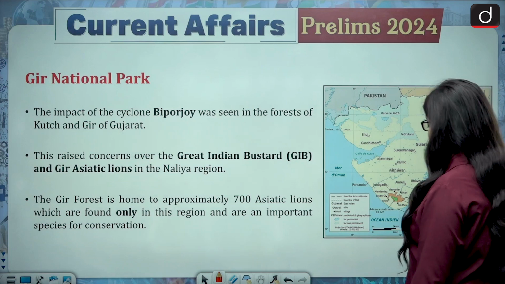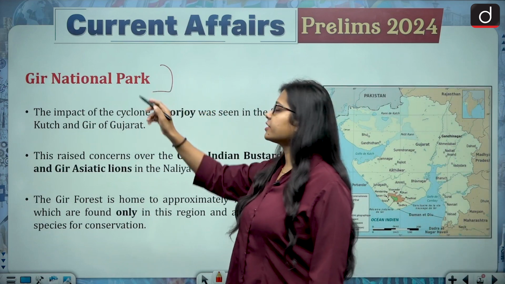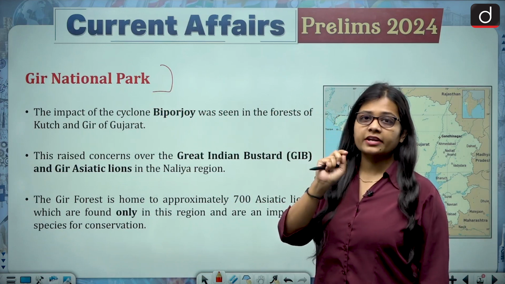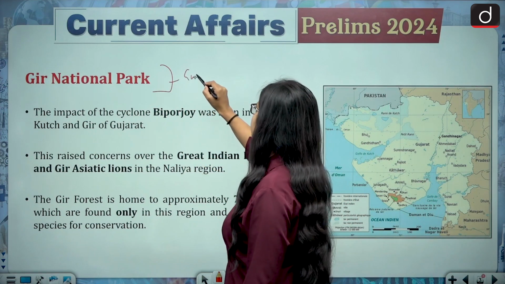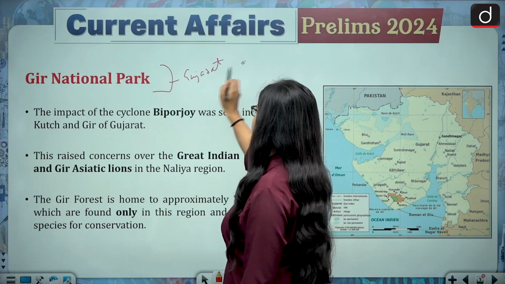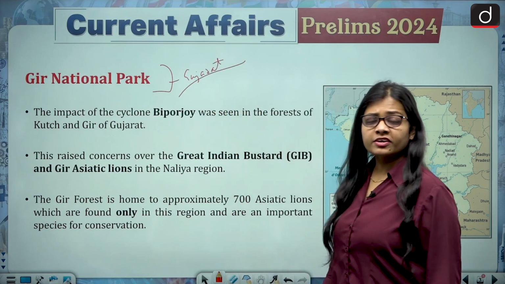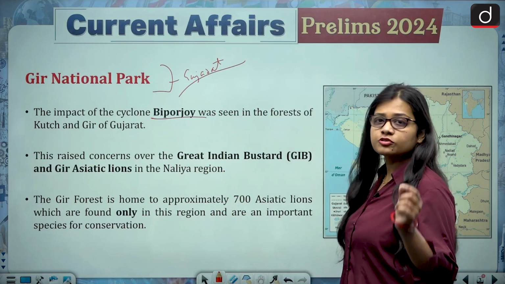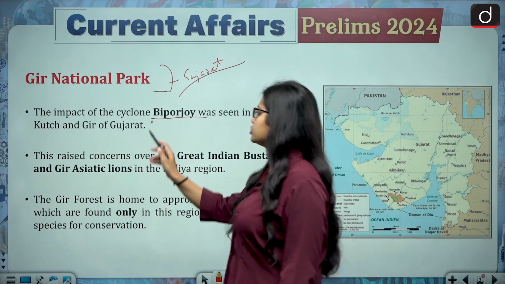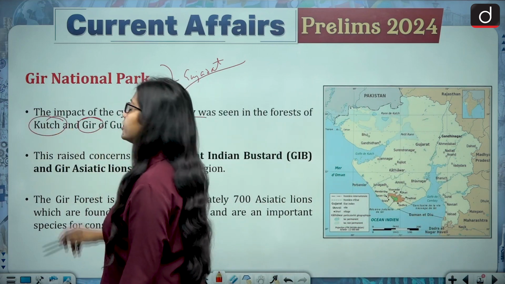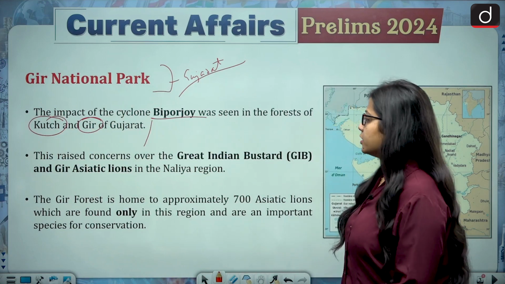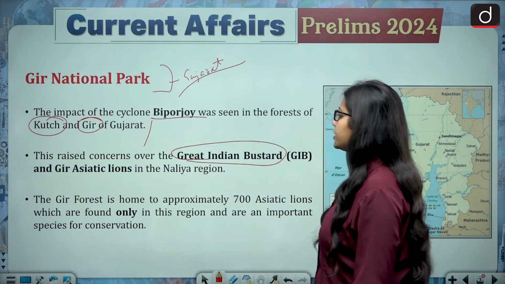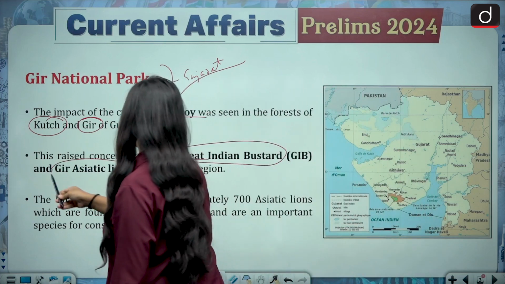So let's begin. The first topic for today is the Gir National Park. Whenever we hear the topic of Gir National Park, what comes to our mind is Gujarat. So, why is it in news? The impact of Cyclone Biparjoy was seen in the forests of Kutch and Gir of Gujarat. Kutch and Gir both belong to Gujarat. And this raised concerns over the Great Indian Bustard and Gir Asiatic lions.